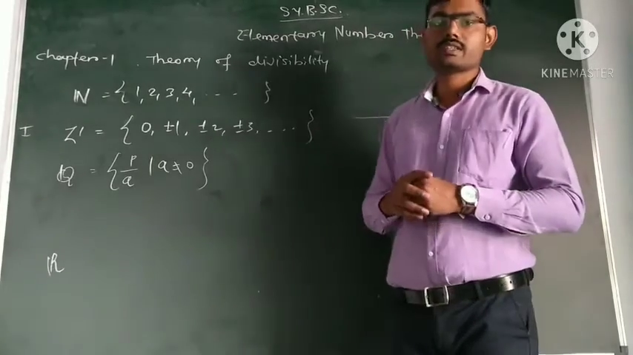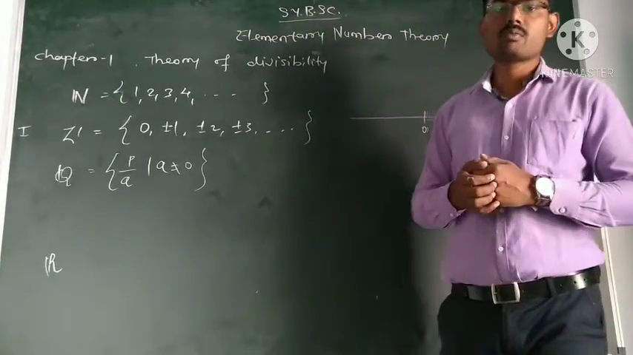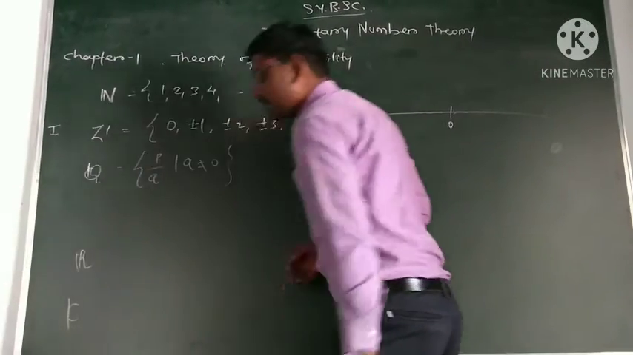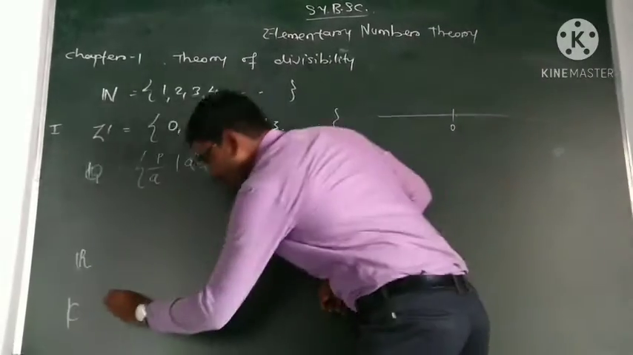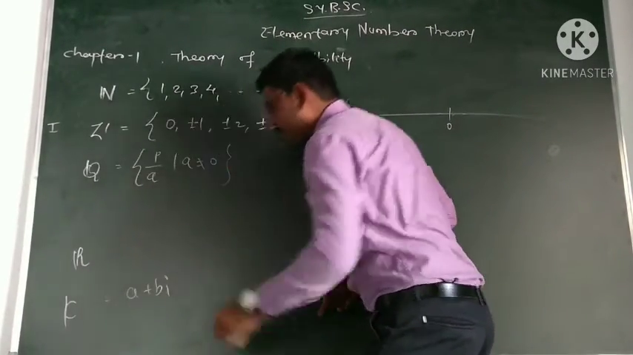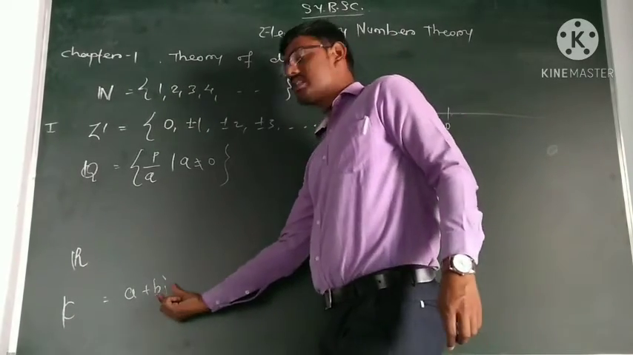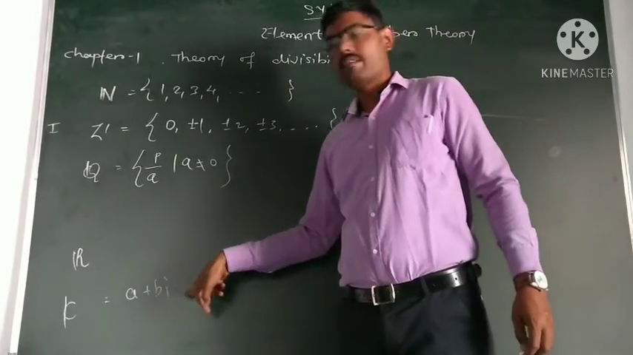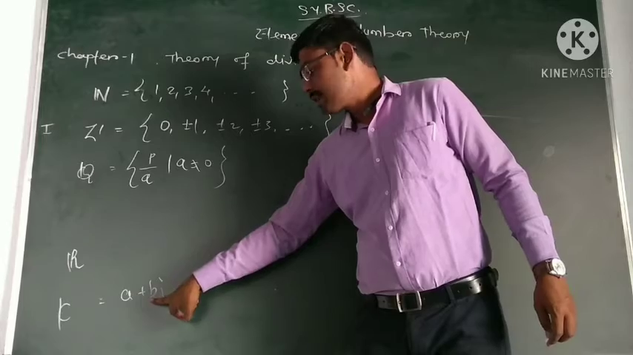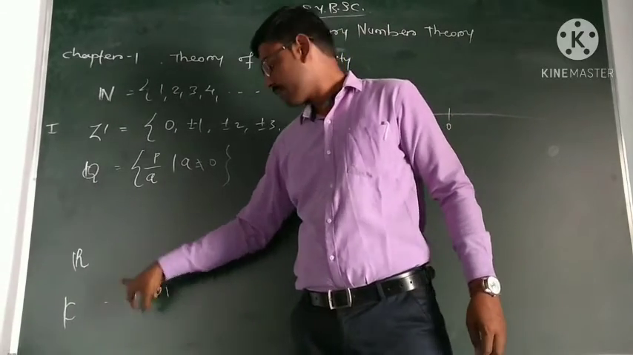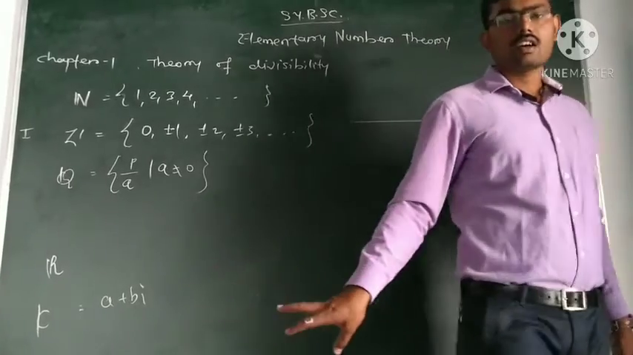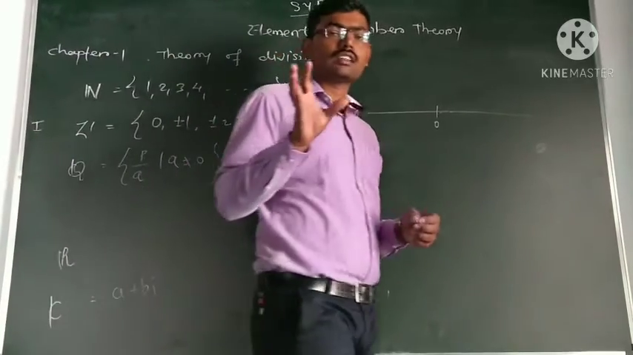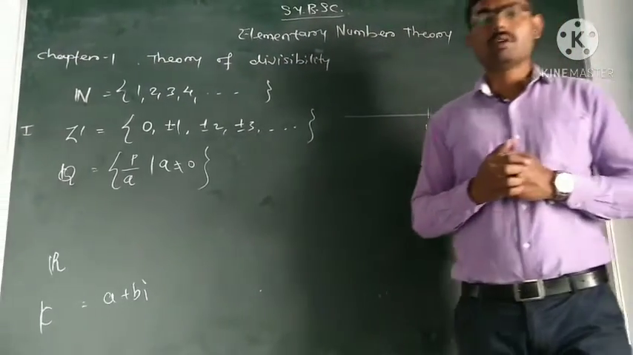Then there is another number set known as complex numbers, given by C. What are complex numbers? They are of the form a plus bi, where i is the imaginary number, and a and b are real numbers. This b is called the imaginary part and this a is called the real part. The set that contains such numbers is called the complex number set. So these are some basic sets in the number system.